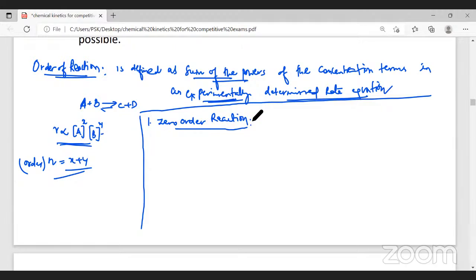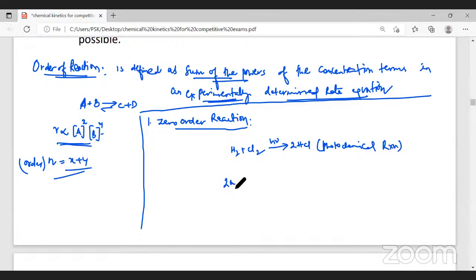Now, for an example, on the surface of the lake water or pond or something, we will have hydrogen gas as well as what? Chlorine gas. Now, this hydrogen and chlorine will react in the presence of sunlight to form HCl. This is called a photochemical reaction.